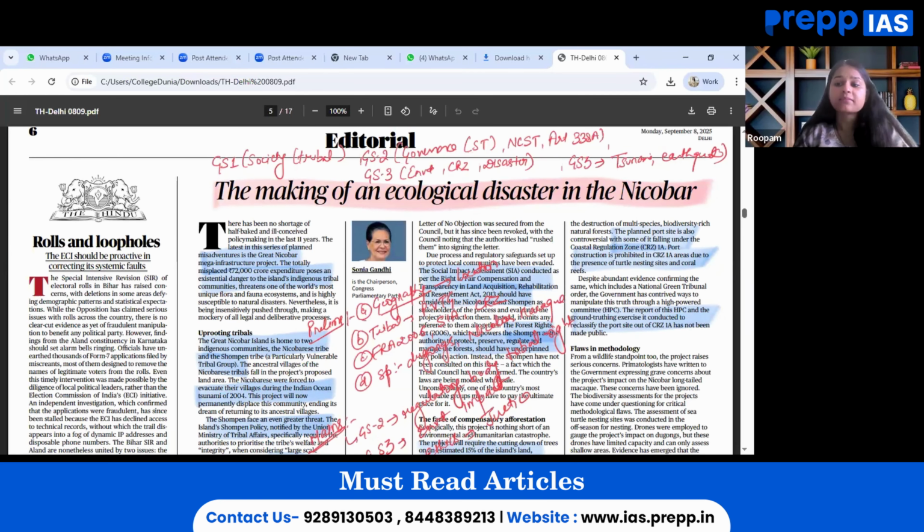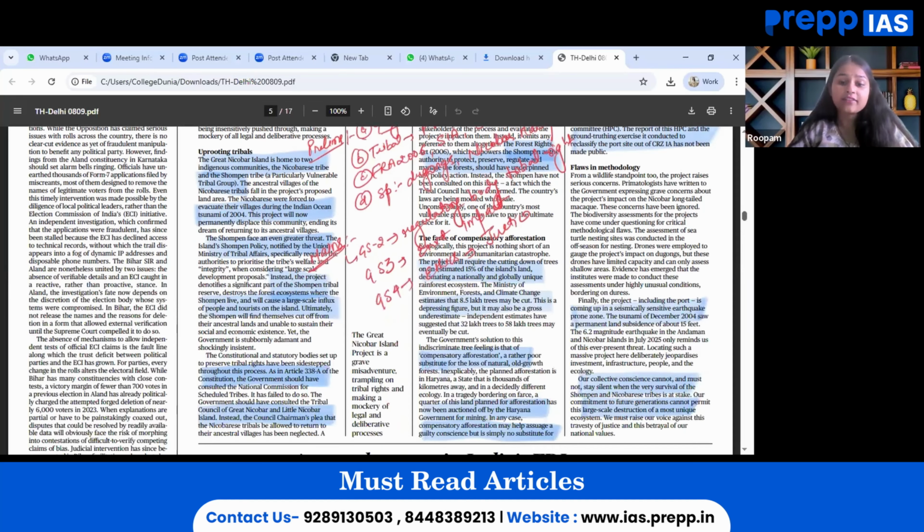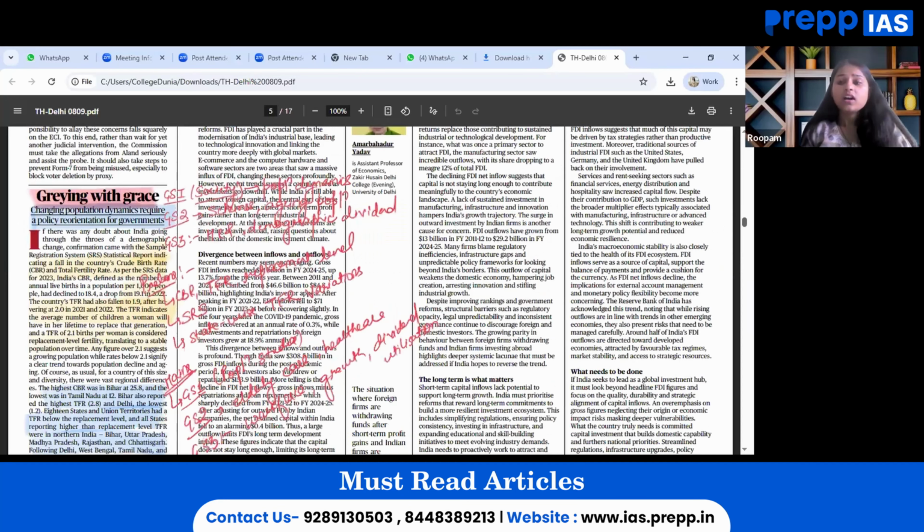So moving on, the next important article that is very much relevant to go through in today's paper is about graying with grace. Now, we read a lot of articles that talk about the demographic dividend, but the graying population, the increasing older population, is also a reality that we have to face in the coming time. So this can be an important article with regard to GS paper 1 Indian society, wherein demographic trends and population dynamics, even within India, south versus north, can be linked.